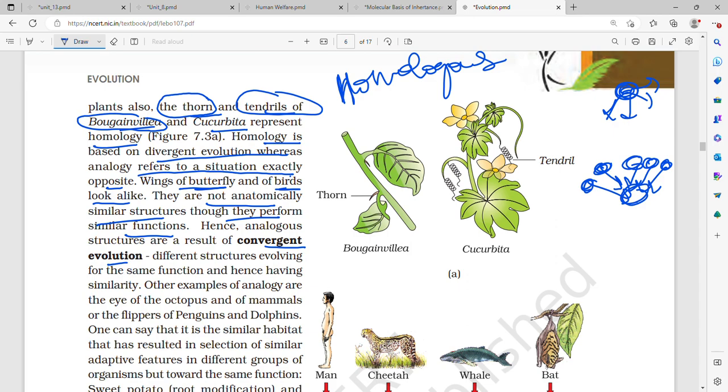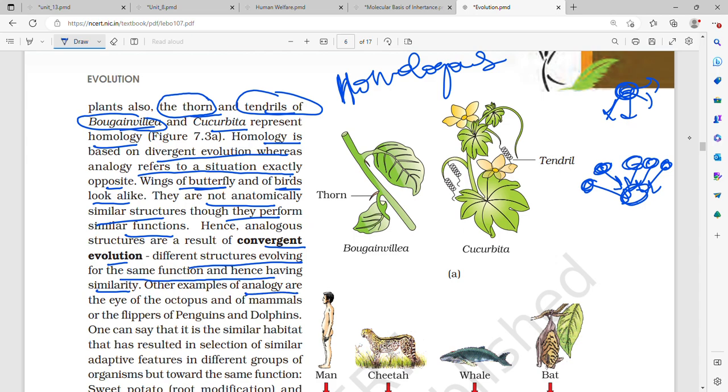Different structures evolving for the same function and hence having similarity. That is, there are different structures which are evolving for the same function and they have similarities. This is called analogous or analogy.